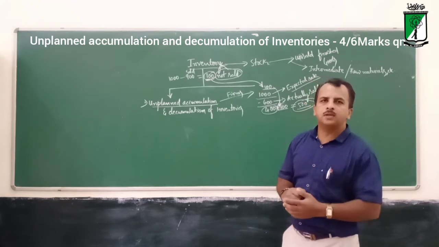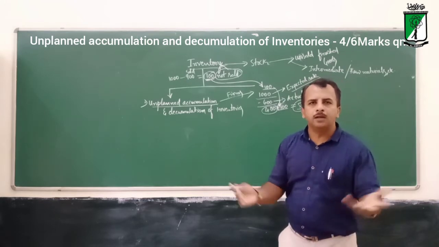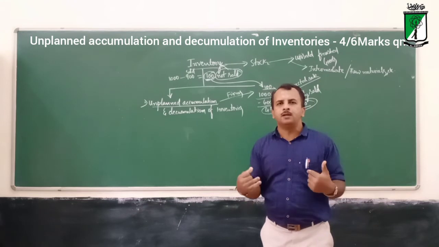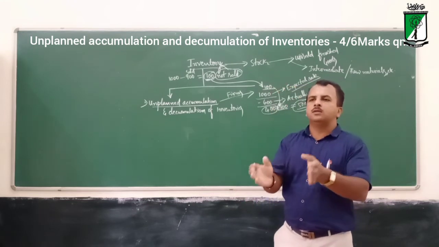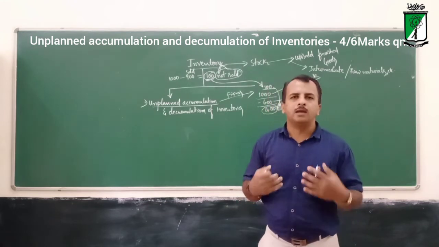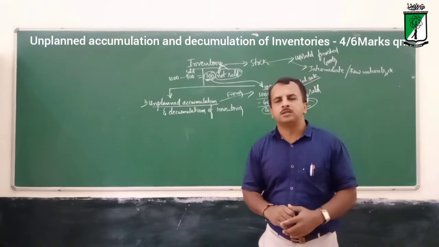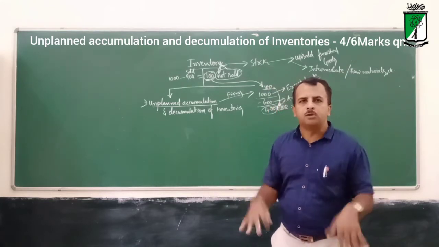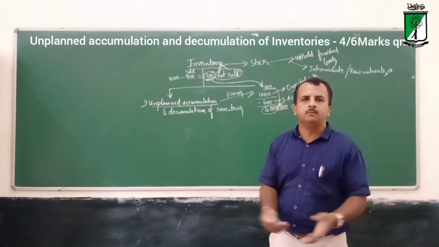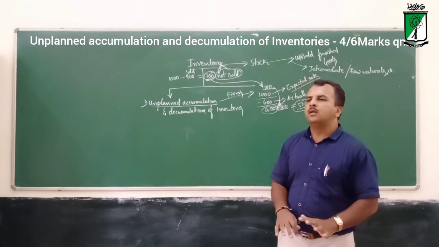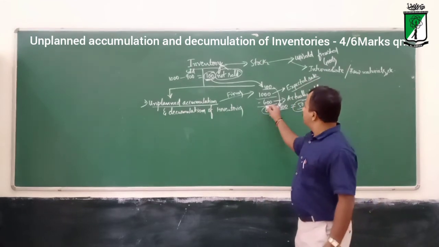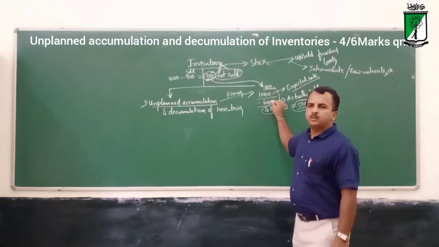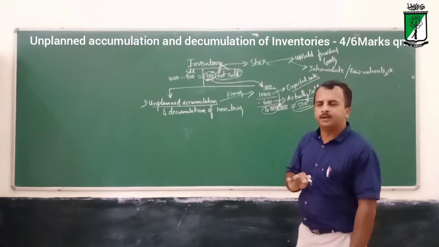I am repeating once again. This is not planned, unexpected. See, the expected sale this year, we can sell 1000 units, but unfortunately they are unable to sell due to so many reasons. So the sales was only 600.